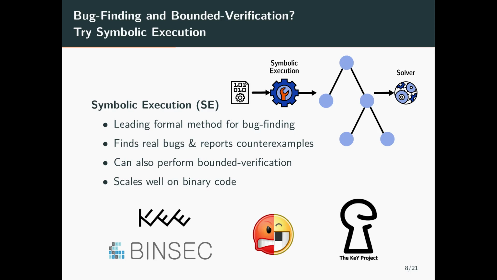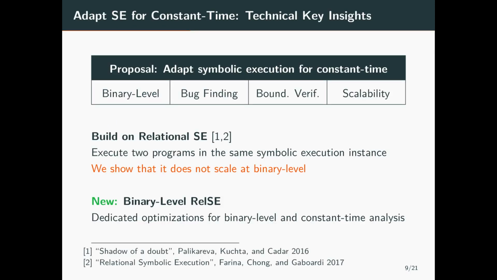One of the best techniques we have for that is symbolic execution. Symbolic execution is widely used for bug finding, because it can report precise bugs and give counterexamples. And it can also be used for bounded verification. And last but not least, it scales well on binary code. In our paper, we adapt symbolic execution for constant time analysis at binary level, and we get bug finding, bounded verification, and scalability.